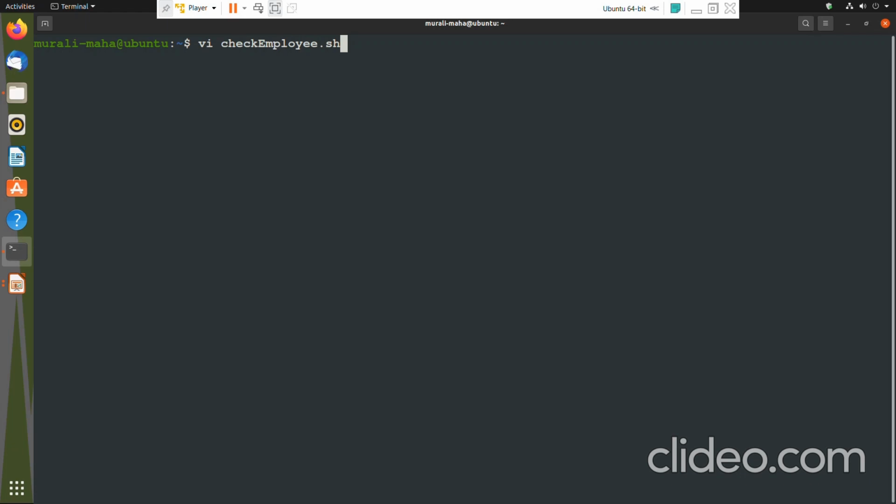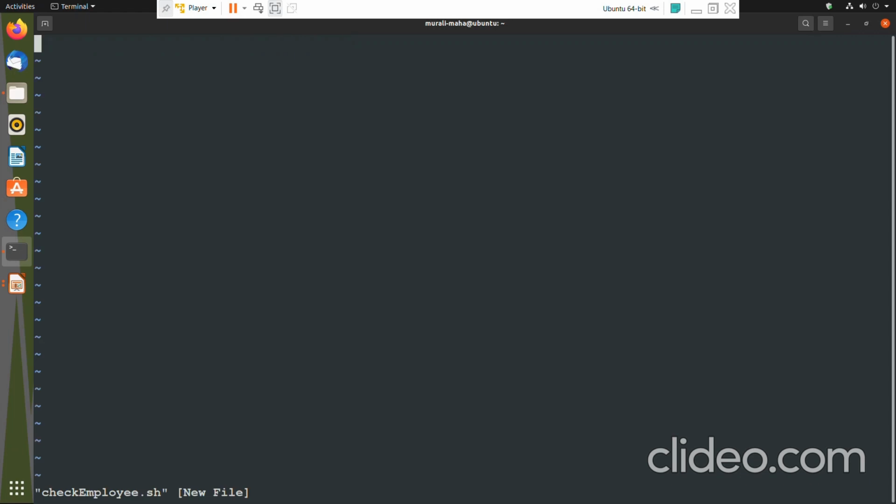I can easily do that with mv *.sh scripts, which would move all the script files to the directory called scripts. So giving a .sh extension always helps me identify the scripts easily from the user's point of view. Okay, vi check employee.sh.